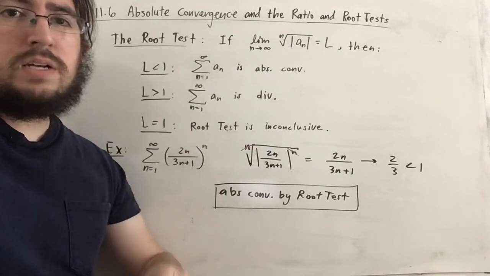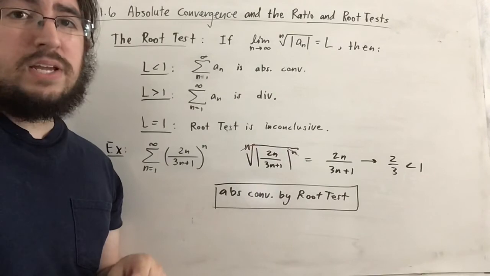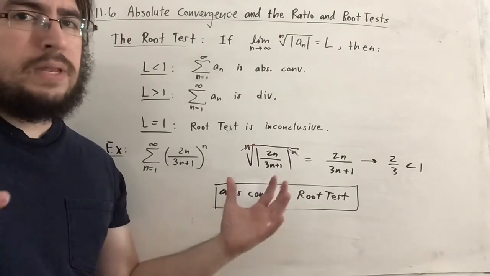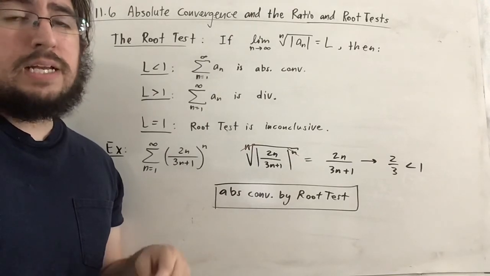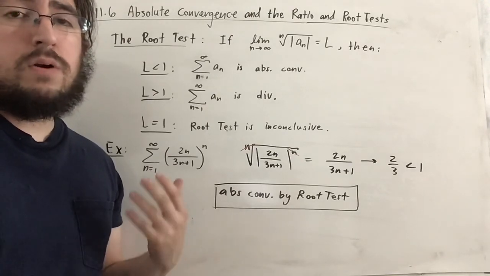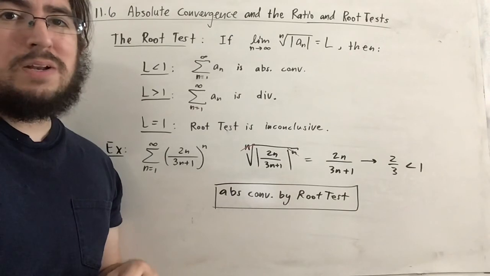So now we're going to move on to chapter 11.7 in the next video. And 11.7 is a compilation of everything we've seen up to 11.6. Really, it is strategies for testing for convergence. So we're going to take a look at that in the next video.